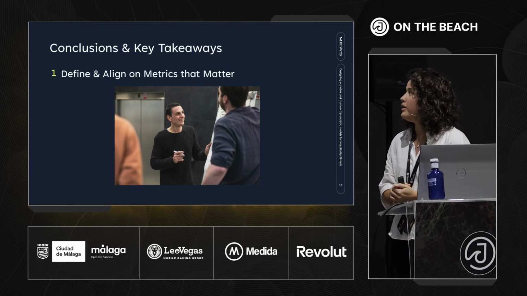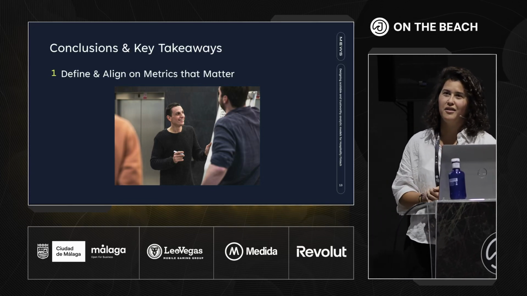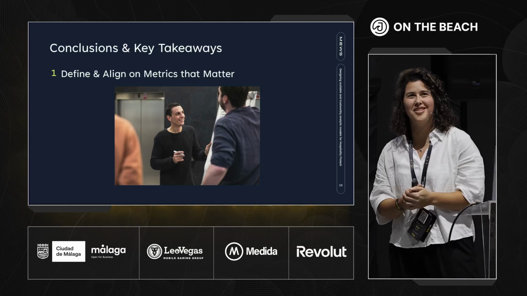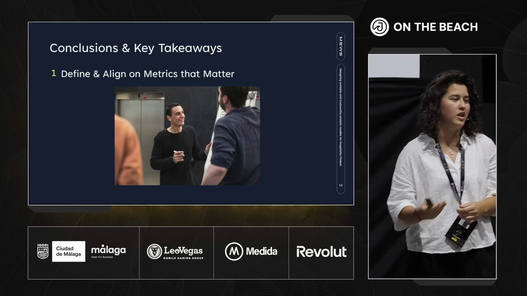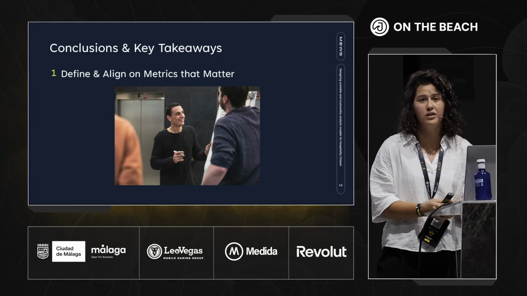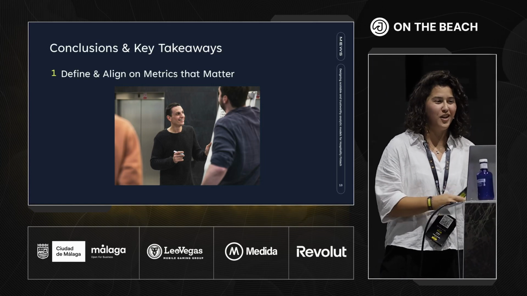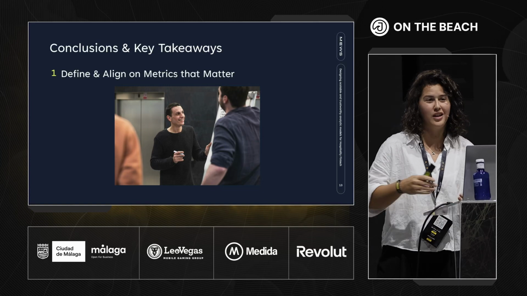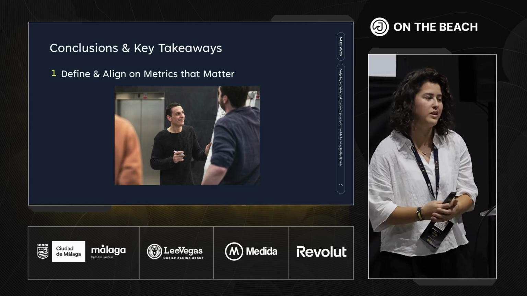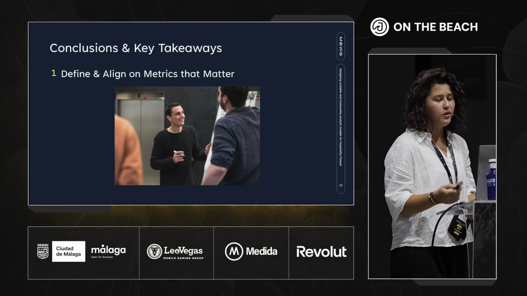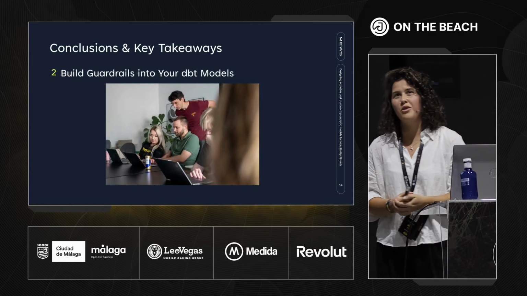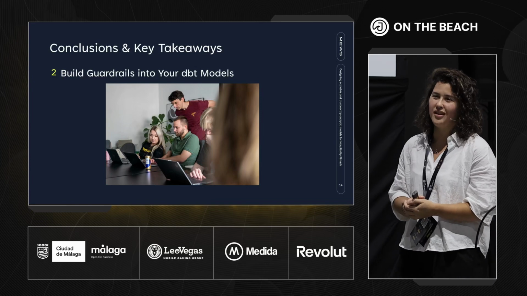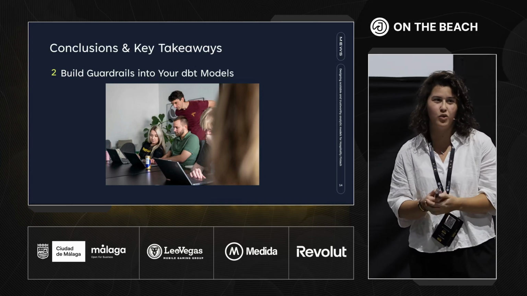So the conclusions would be, first, and we think that this point is the most relevant, we need to speak with top management and we need to align and define these metrics. This is what is going to lead to the decisions that we are going to take in the models. The second one would be, we need to do as much testing and quality checks as we can.